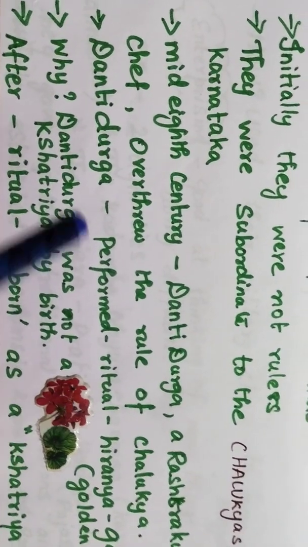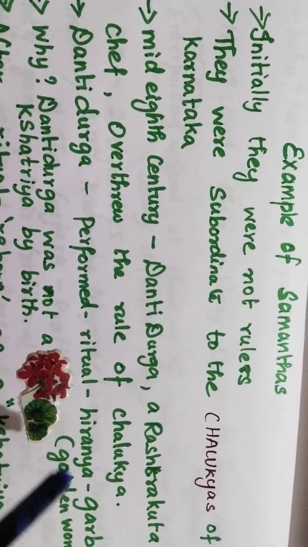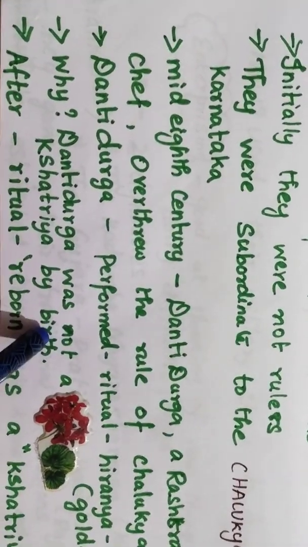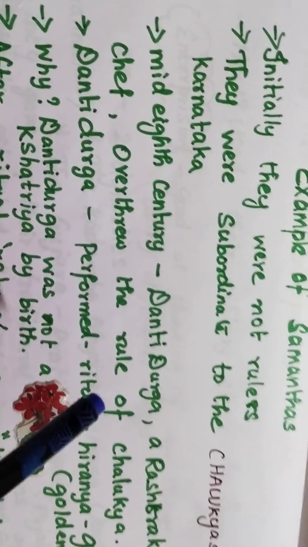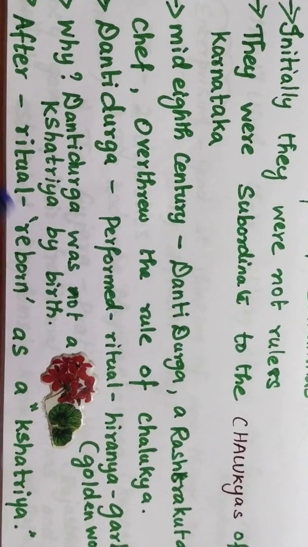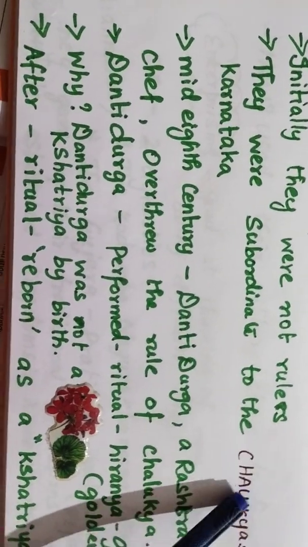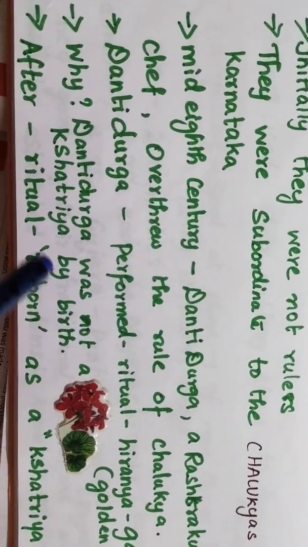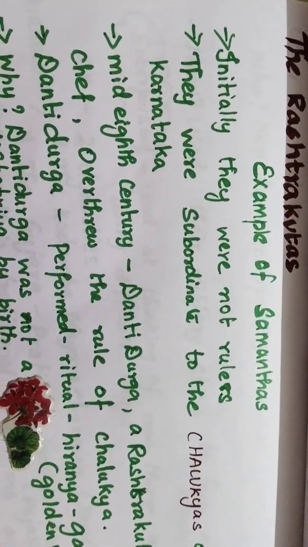Because Dantidurga thought that when they do the ritual named Hiranya Garbha, they would become Kshatriyas by birth. This is the main reason they performed it. After this ritual they would be reborn as Kshatriyas. They did the puja like Hiranya Garbha. These are the explanations about the Rashtrakutas.